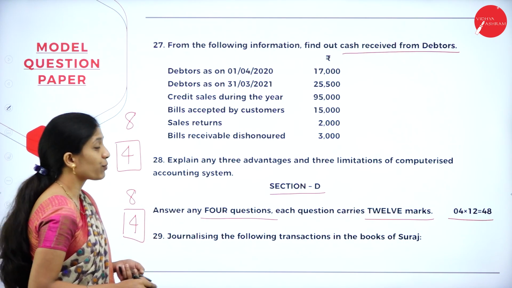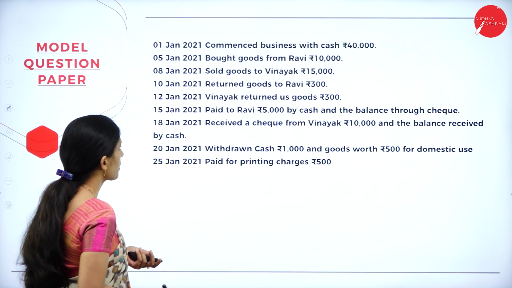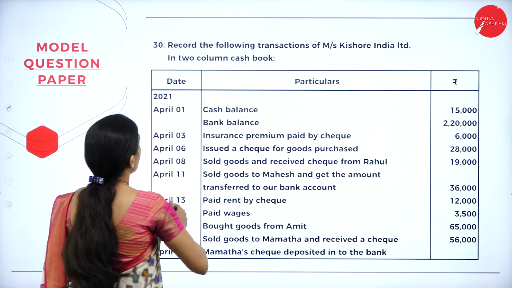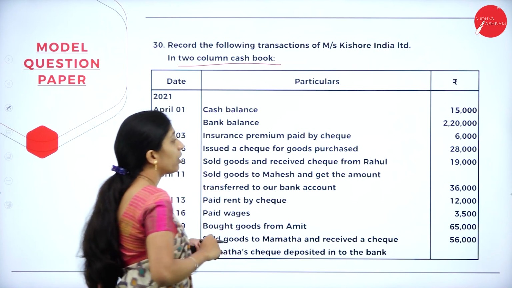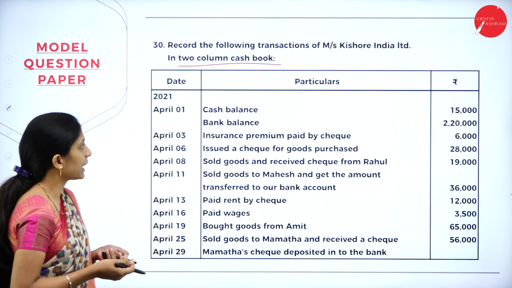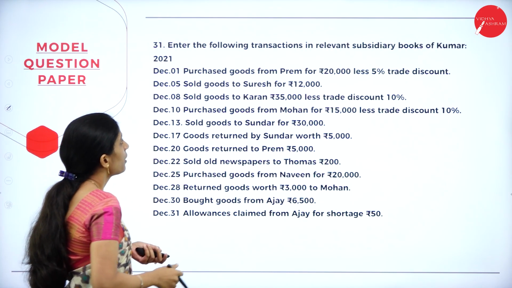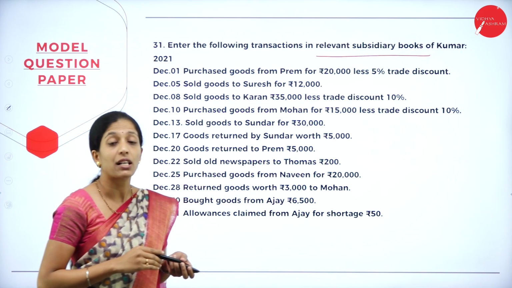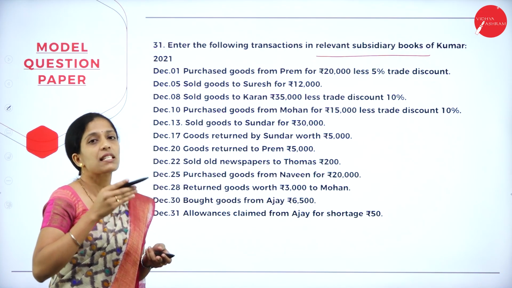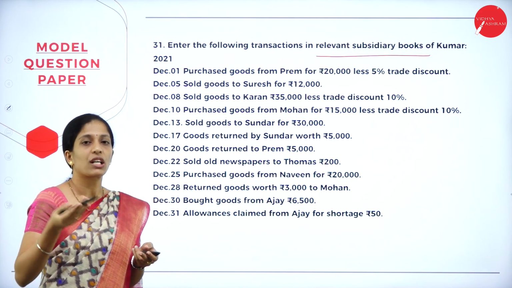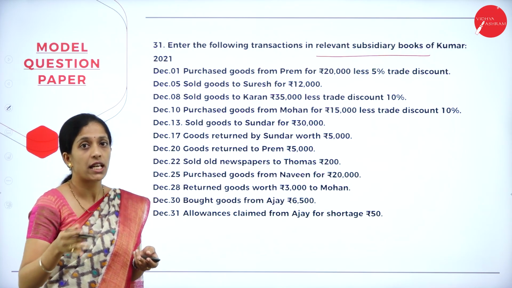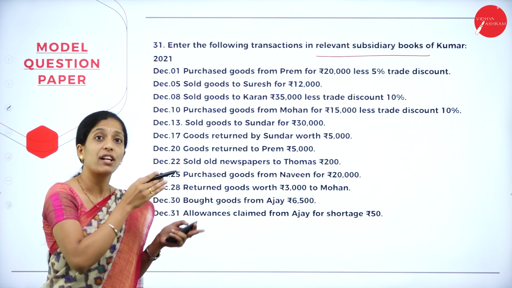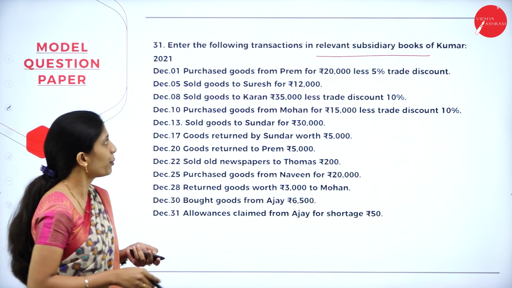Now the first question was relating to journal entries. Next, a question on 2-column cash book, or double column cash book. Next, we have to prepare the relevant subsidiary book. So you will have a 12 marks problem to prepare various subsidiary books. It may be purchase book, sales book, purchase return, sales return, journal proper. So relevant subsidiary book, depending upon the transaction, we have to prepare.